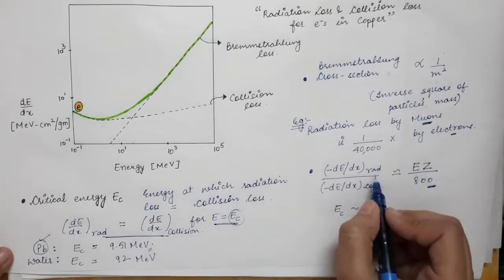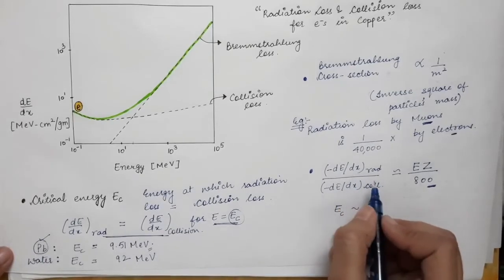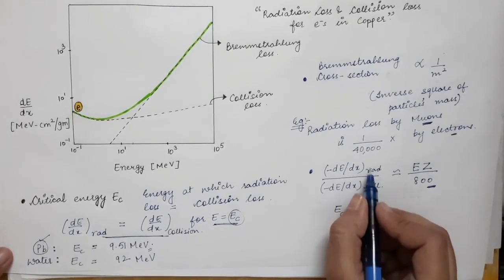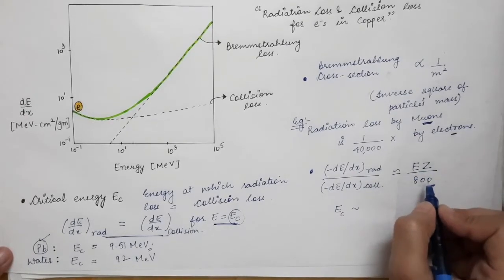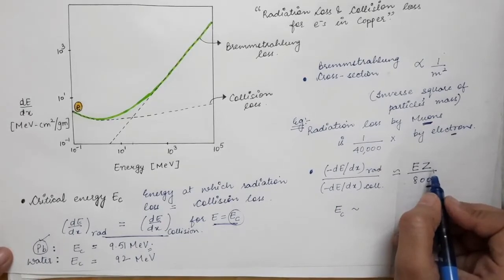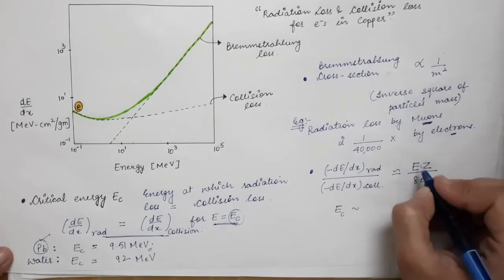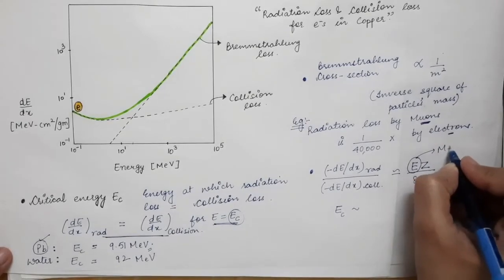But in actual, when the energy is not equal to critical energy, in that case generally the ratio of radiation loss and the collisional loss is equal to E into Z divided by 800, where Z is the atomic number of the absorber, E is the energy of the incoming particle taken in mega electron volts.